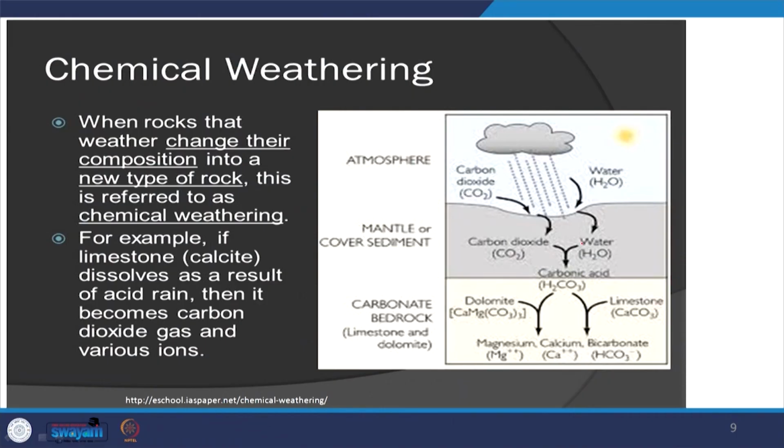When the rock that weathers changes its composition into a new type of rock, this is referred to as chemical weathering. For example, limestone is mostly composed of calcite. It dissolves as a result of acid rain, and then it becomes carbon dioxide and various ions. Here you see the product we are getting is totally different from the parent rock. So, this is chemical weathering.